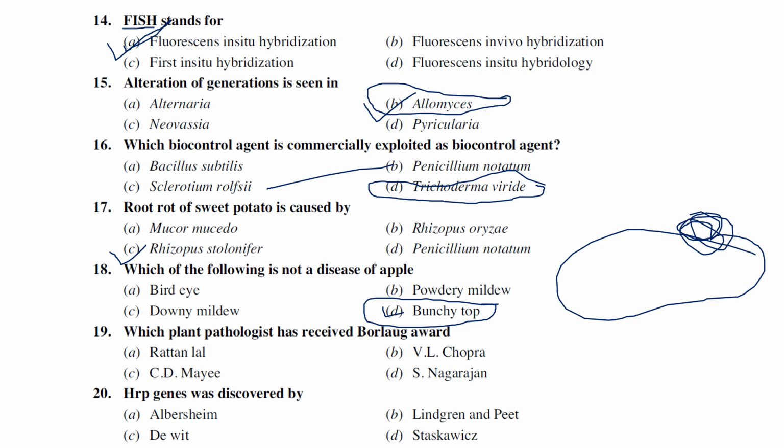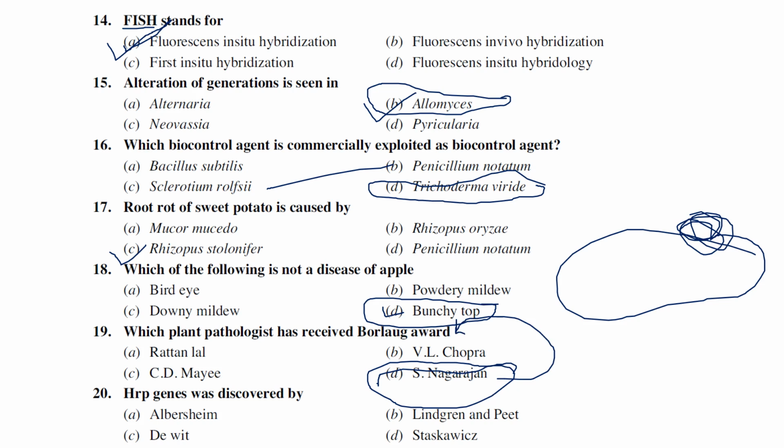Which plant pathologist from India has received the Borlaug Award? Looking at the given options: Ratan Lal, V.L. Chopra, C.D. Mayee, and S. Nagarajan. Generally S. Nagarajan is considered the father of plant disease epidemiology in India. In India he made great contributions on wheat stem rust, like the Puccinia pathway and Indian wheat stem rust. In 2005 he received the N.E. Borlaug Award.